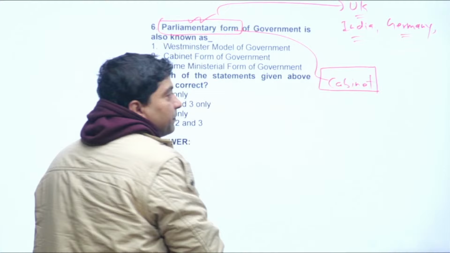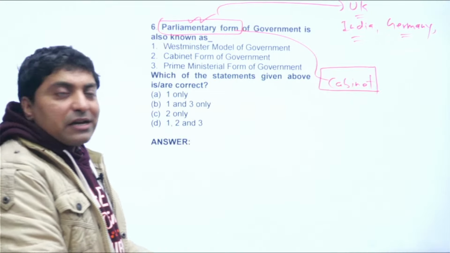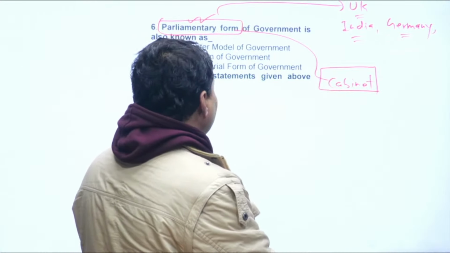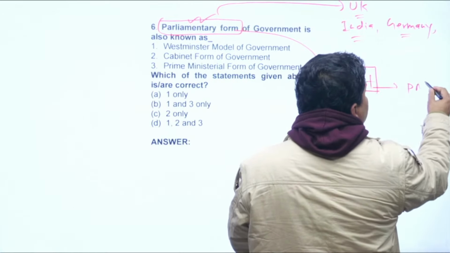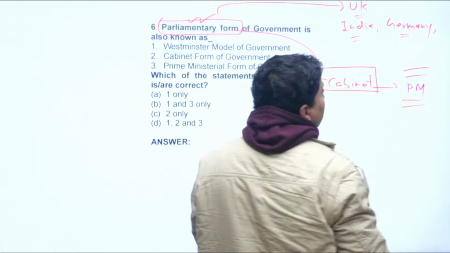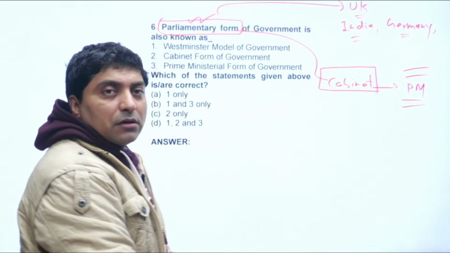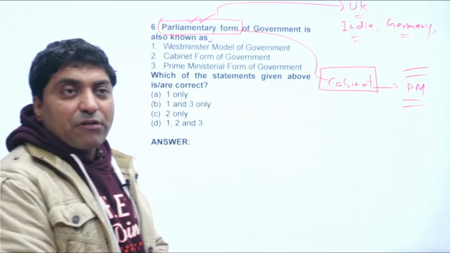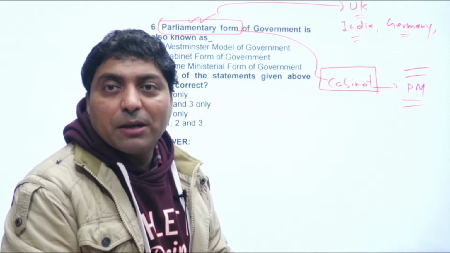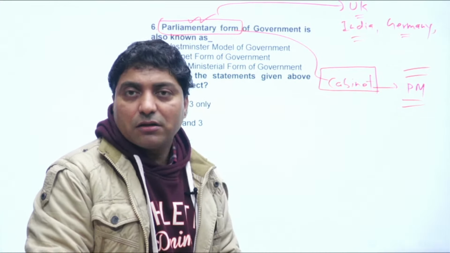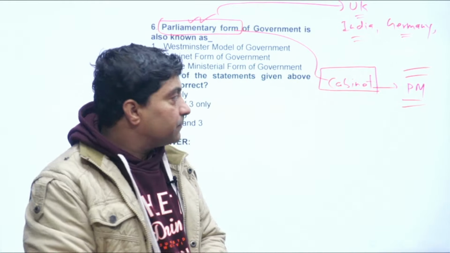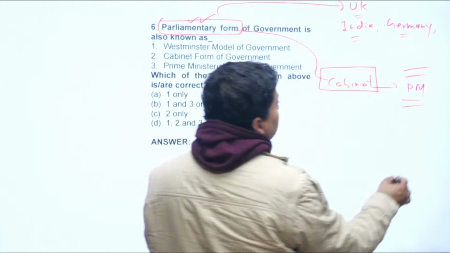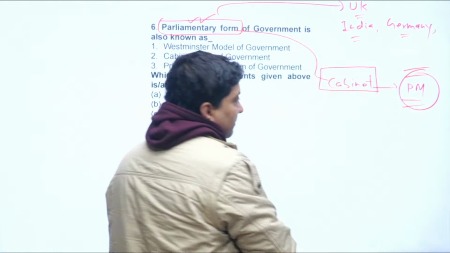Cabinet is very powerful, right? And that's why it is also called cabinet form of government. Here, the cabinet is headed by the PM, and in the parliamentary system of government, the Prime Minister is the real power. The Prime Minister exercises real power. He defines domestic policy as well as foreign policy. So, this is also called Prime Ministerial form of government.